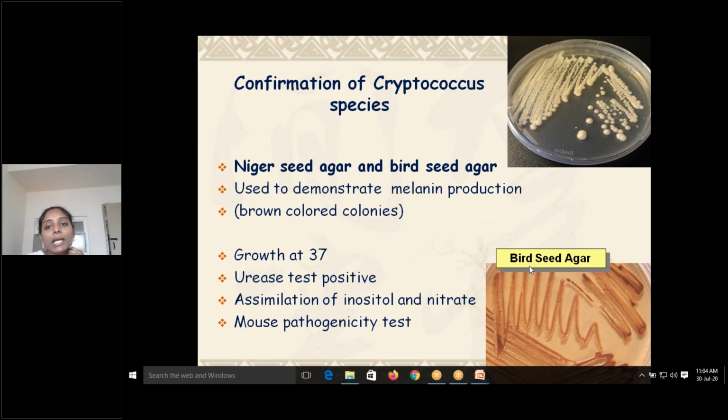One thing on Sabouraud's dextrose agar which you need to differentiate is Candida and Cryptococcus. Both are yeasts, though Candida is not a true yeast, whereas Cryptococcus is a true yeast. Candida species usually cause creamy colonies that are dry, whereas mucoid colonies are seen in Cryptococcus, especially because of the capsule. You can see the stickiness when you observe the colonies. All this will be shown to you in the practical classes.